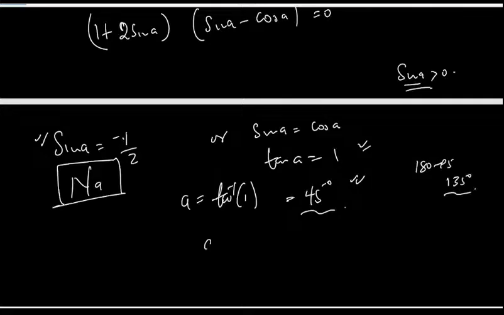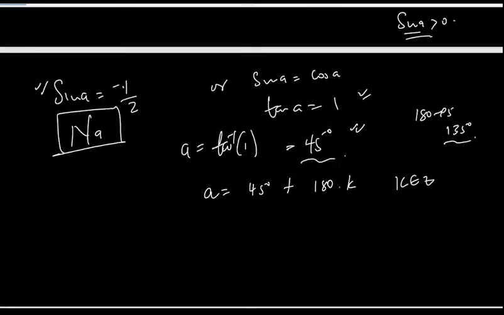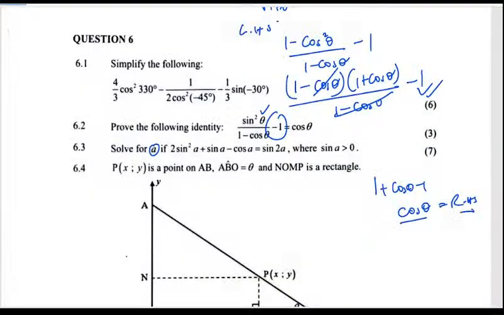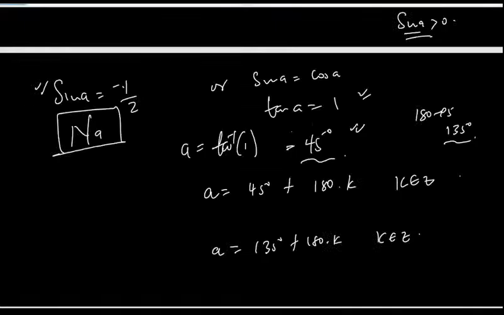So in the first quadrant, we're saying A is going to be 45 plus 180 times K, K is an element of integers. And then with the second quadrant, it's going to be 135 plus 180 times K, K is an element of integers. But if the question wants the exact values, we just say solve for A. Okay, so we can stop at this, where we have the general solutions.